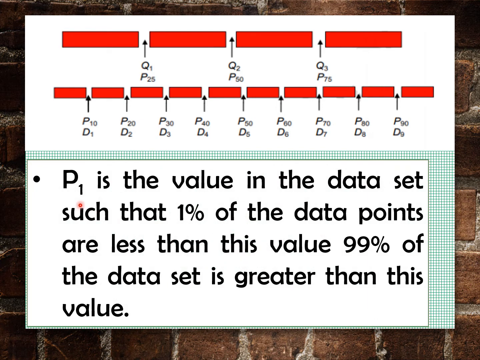So, pag in-interpret natin yung percentile 1, it means this is the value in the data set such that 1% of the data points are less than this value. And of course, 99% of the dataset is greater than this value. So, same interpretation lang din naman sa quartile and decile natin. Nakadepende pa rin kung pang ilang yung position ng interpretation natin. So, kapag sinabi natin percentile 90, 90% ang lahat ng mas mababa dun sa score na yun at 10% naman ang mas mataas sa kanya.